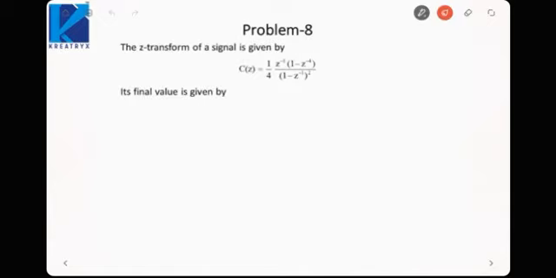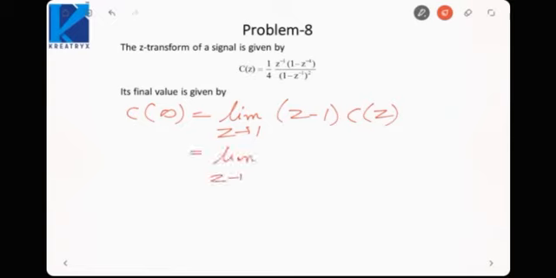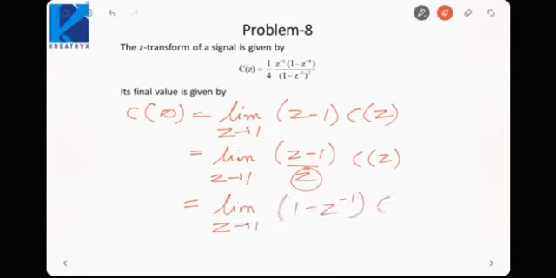The final value theorem is given as c infinity is equal to limiting z tending to 1 of z minus 1 into C(z), or we can say limiting z tending to 1 of (z minus 1) by z into C(z), because since z is tending to 1 I can divide by z. That is limiting z tending to 1 of 1 minus z inverse into C(z). Okay, so you must remember both forms of the final value theorem.